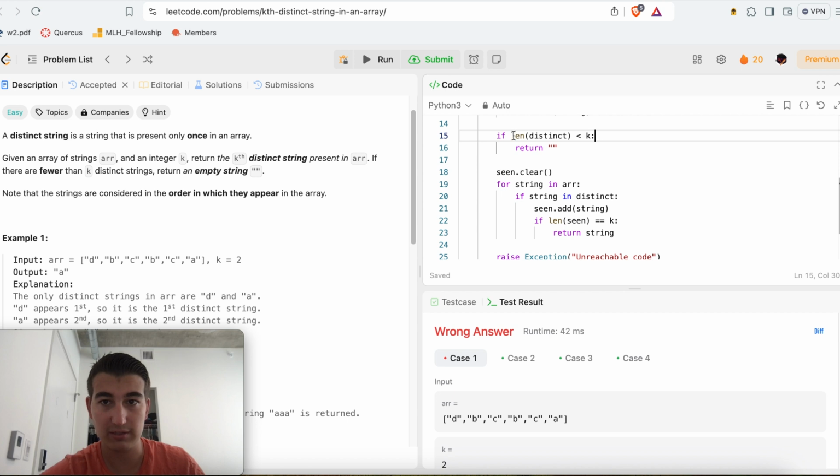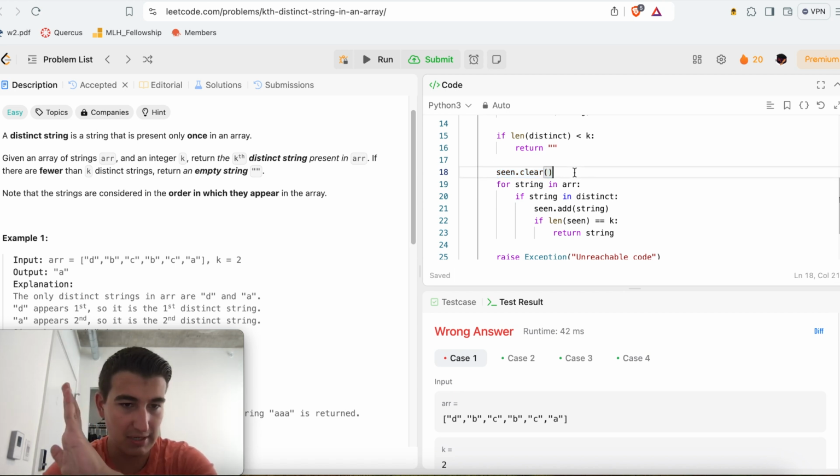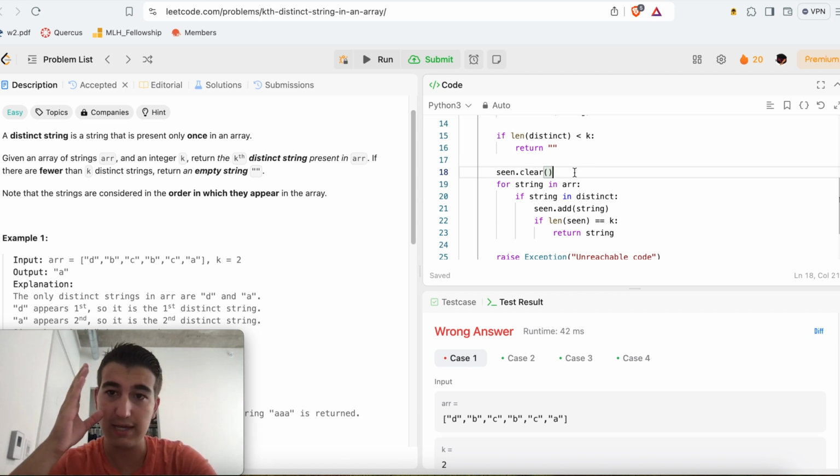Otherwise, we know that the length of distinct is greater than or equal to k, so it has at least k elements. So we want to find the kth distinct one. The way we're going to do that is by building a new hash set. Instead of creating a new one, I just cleared the seen one because I'm not using it anymore, which essentially makes it empty. Then I'm going to reparse through all of R again.